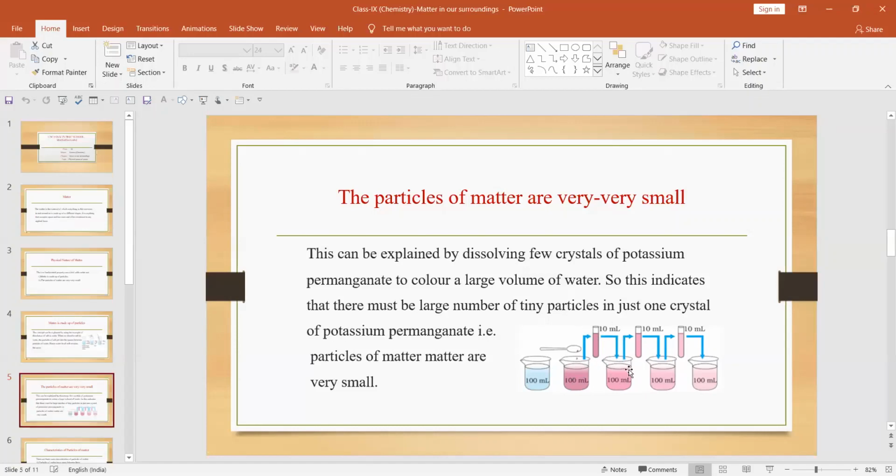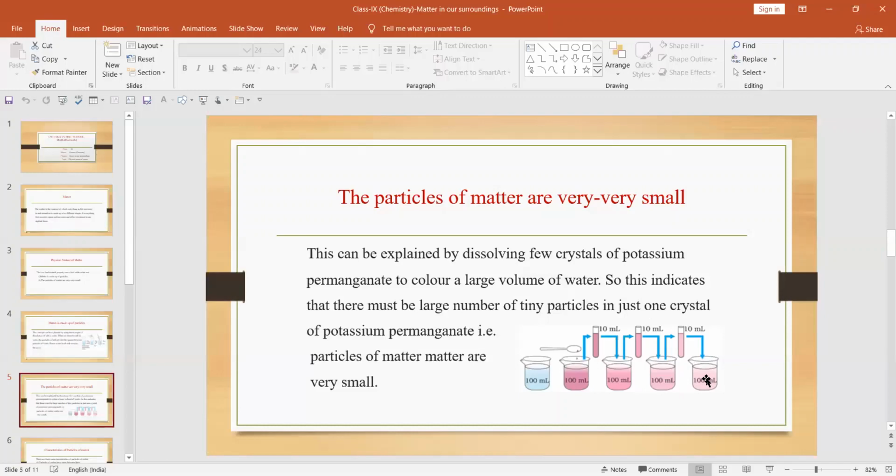Again you will take the 10 ml of this solution, again add to the 100 ml, then you will again find that it will change into light pink color. Now what is the difference? Here see the intensity of the color. Here the intensity of the color changes. Again take 10 ml and add it to the 100 ml. Here also we have the change in color.